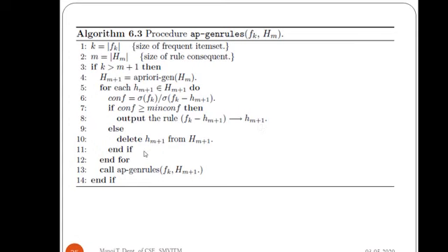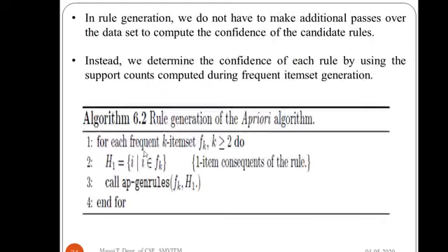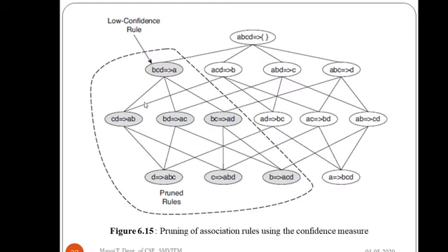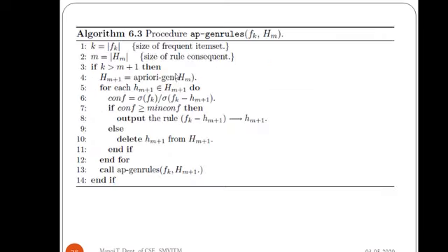Else, you delete that rule consequent, because you are not going to get any value out of it, since it is not supporting the minimum confidence. As we have seen over here, in this particular case, keeping the rule consequent a doesn't make any value, since it is not supporting the minimum confidence. That is being done over here.